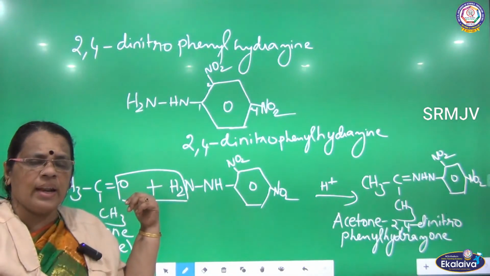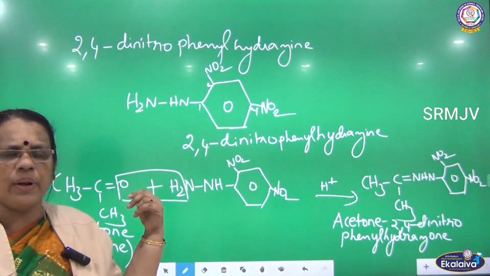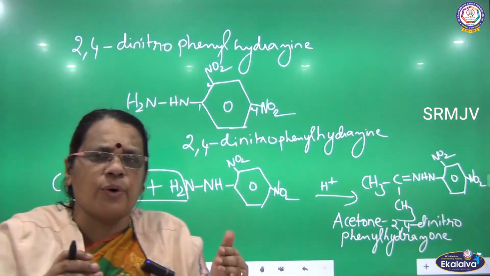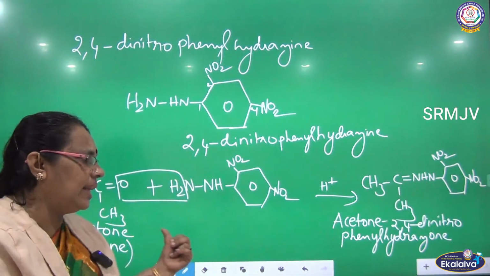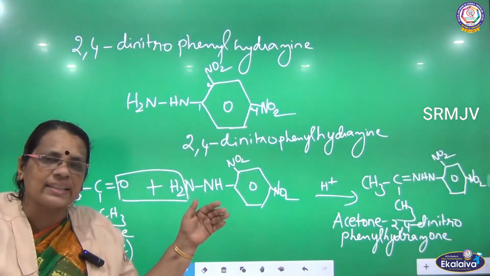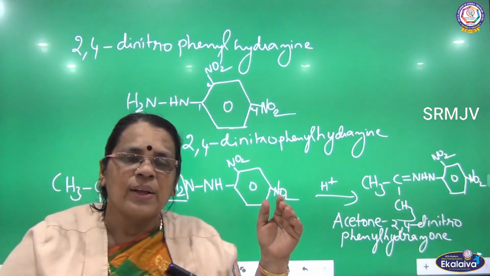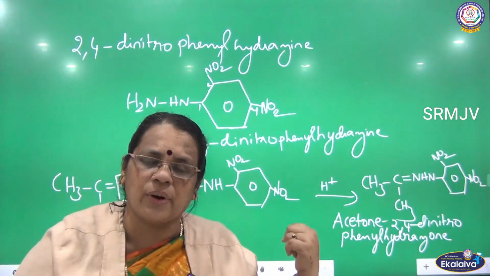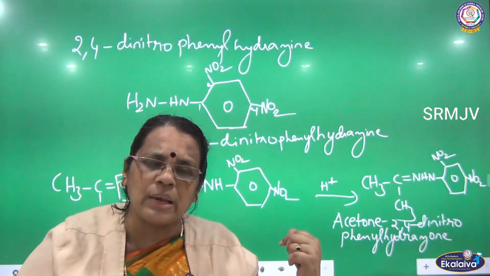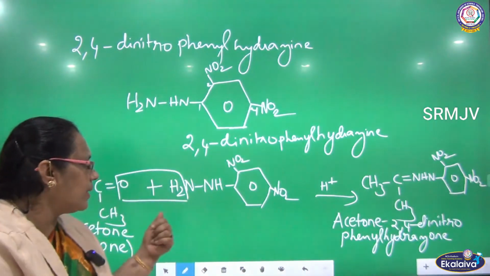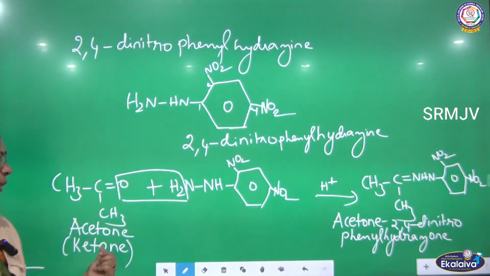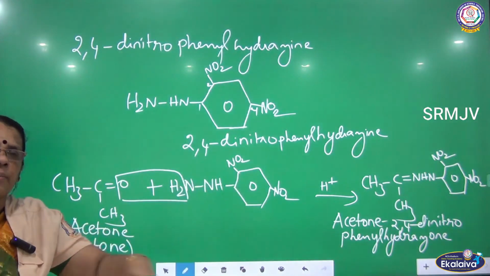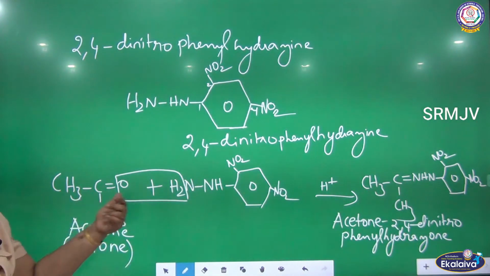Phenylhydrazone. So here I have given one sample. Acetone reacts with 2,4 dinitrophenylhydrazine. Actually we are discussing the condensation reaction, so there will be elimination of a water molecule, in the presence of a catalyst. Oxygen from acetone and H2 from phenylhydrazine is removed as water.